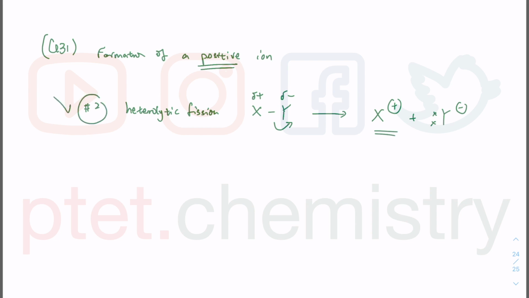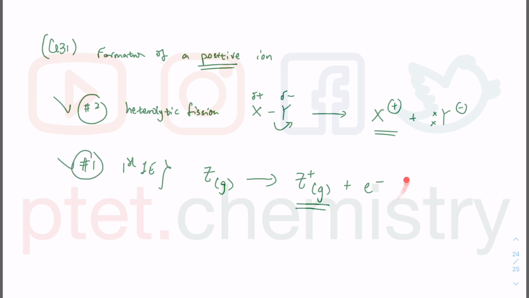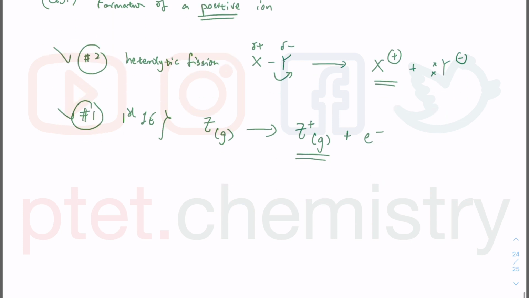So 2 is correct. If I go to number 1, this is first ionization energy. If I write using Z, the gas atom will go to form Z plus gas plus electron, because first ionization energy is the energy required to remove 1 mole of electrons from 1 mole of gaseous atom to form 1 mole of gaseous ion with a single positive 1 charge.